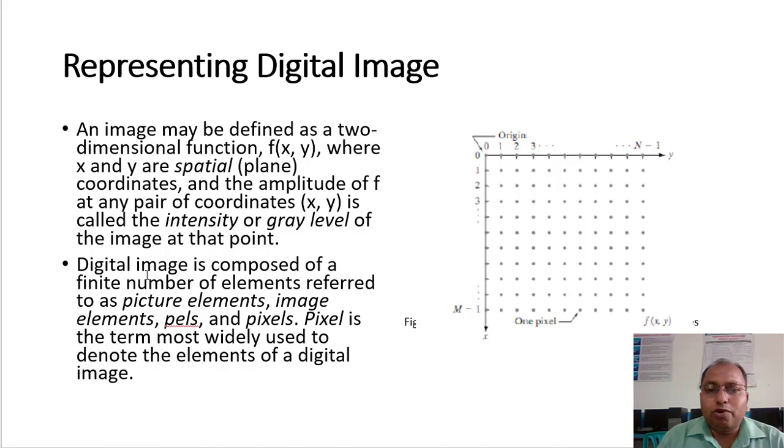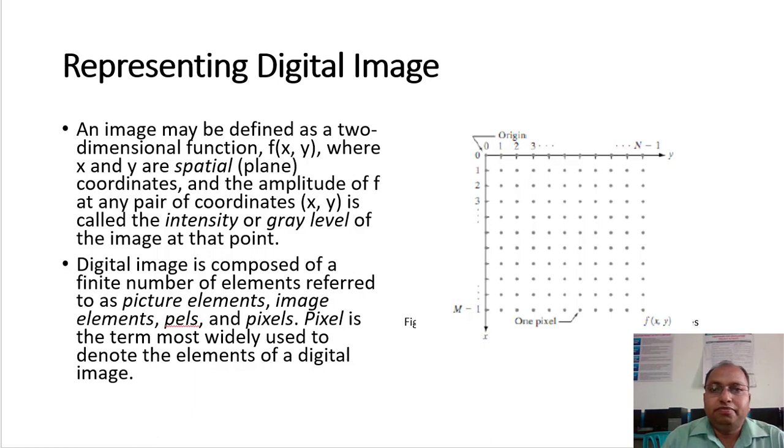The digital image is composed of a finite number of elements. These are referred to as picture elements, image elements, pels, pixels. I think in some lectures I have discussed pels, pixels and picture elements. So a pixel is simply a dot. Remember that pixel is the term most widely used to denote the elements of a digital image. So one pixel represents a particular element of that image.